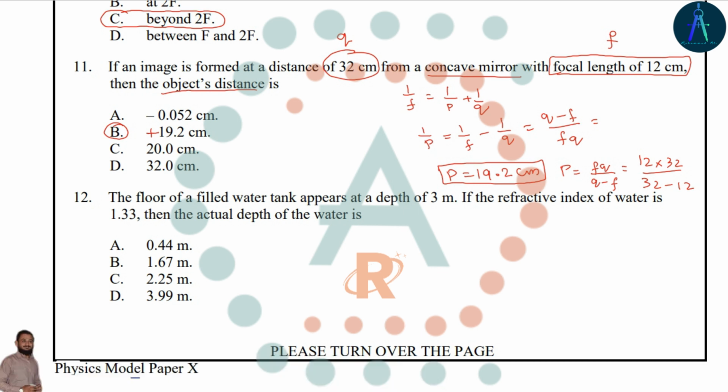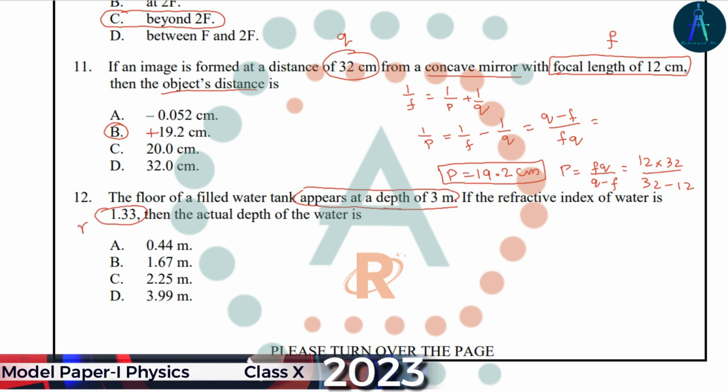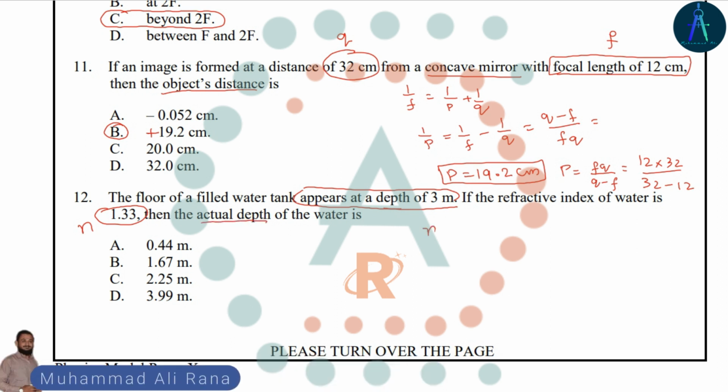The floor of a water tank appears to be at a depth of 3 meters, so it is the apparent depth of the pool. The refractive index of water is 1.33, that is N. We have to find the actual depth. So the formula of refractive index is N equals real depth divided by apparent depth.